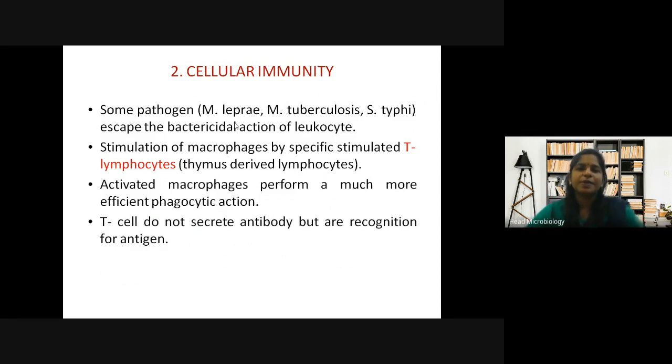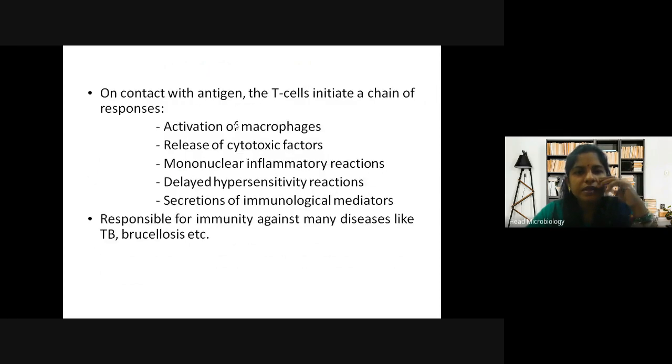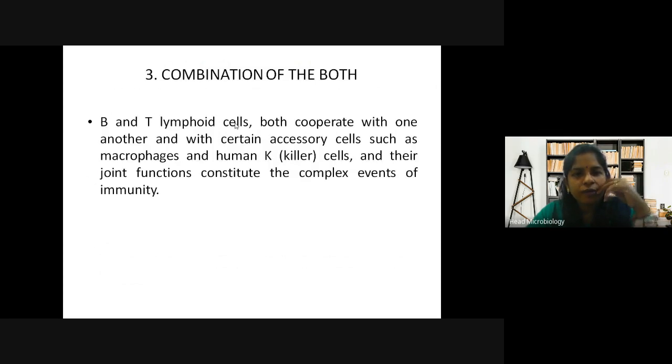It is by specific stimulation of the T lymphocytes. Activated macrophages perform much more efficient phagocytic action. T cells do not secrete antibody but are recognition sites. In this case, there is stimulation of macrophages, and T cells act as recognition sites for antigens. And then there is a combination of both. This happens in case of active immunity.